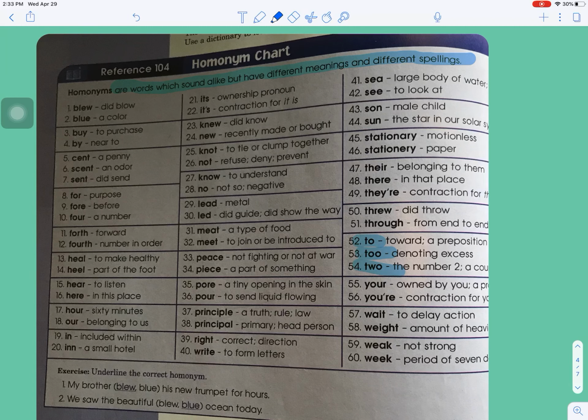Here, look at this. To, and too. To means toward, and it's a preposition. Too, denoting excess. Too much. And two is the number two. So you can get your twos mixed up, and this one too, your. Owned by you, and you're is a contraction for you are. Okay, that's another one that gets messed up. Its is an ownership pronoun, and it's is a contraction for it is.